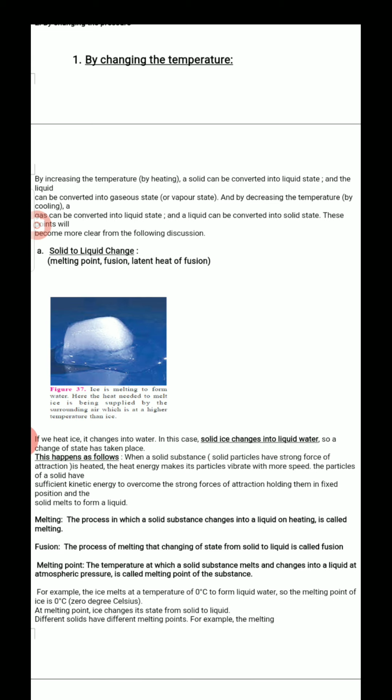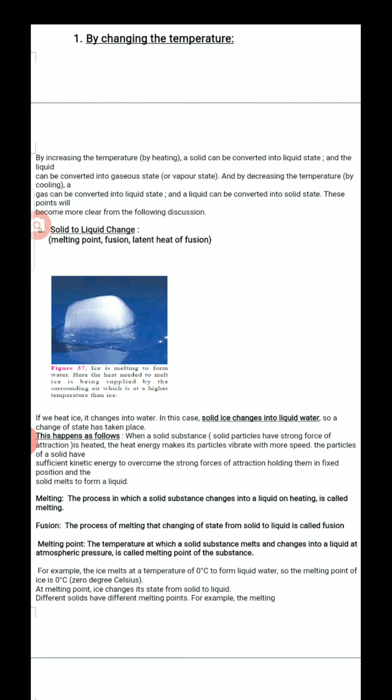In this solid to liquid subtopic, we are going to learn about melting point, fusion, and latent heat of fusion. These are the three main points. If you are perfectly thorough with these three points of melting point, fusion and latent heat of fusion, in the next subtopic related to this, again three subtopics will be there. You can understand those three subtopics very easily.